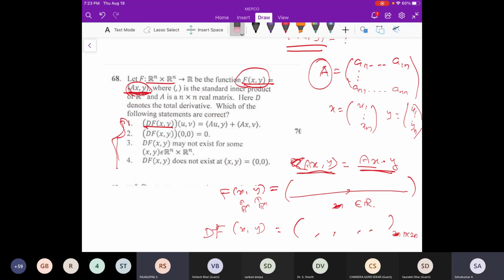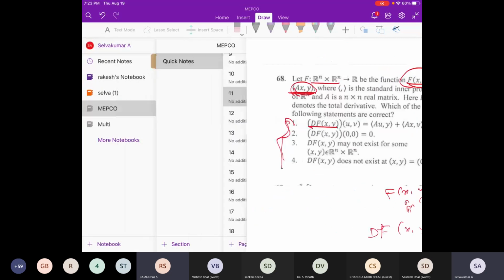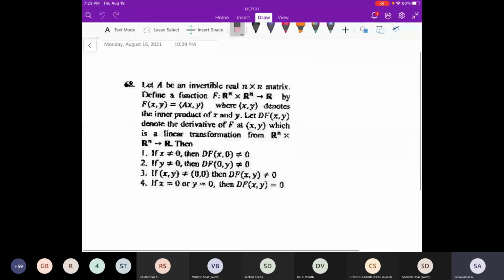Why are you confusing here actually? I don't want to do that actually. I'm just applying that. Whatever you do, that same thing you are going to do. Don't get confused with that. Anyway, again same thing. The same map they have given, but a similar thing. If you find the same matrix, same thing. Here also the same matrix you have to find. Here also you have to assume all the things, and like whatever function you got for the last map, this is the same, and you have to argue these things.